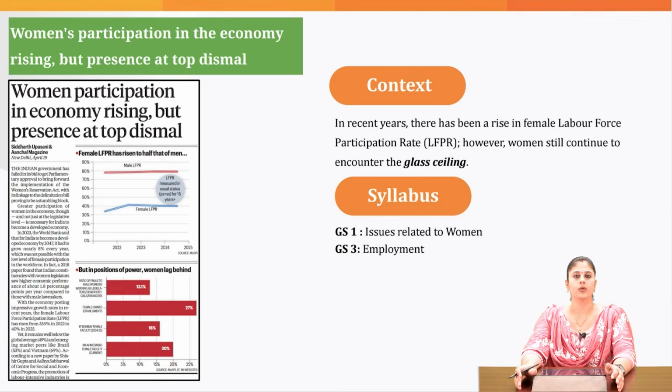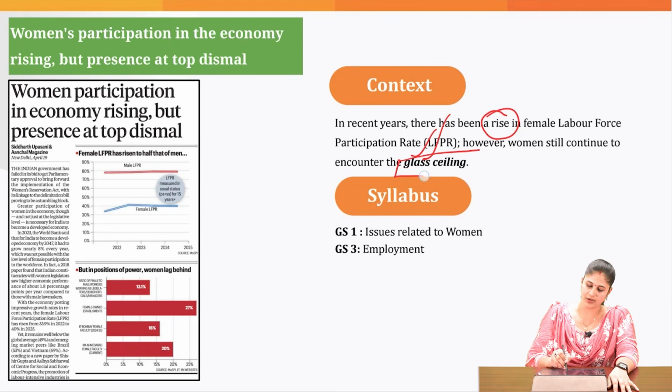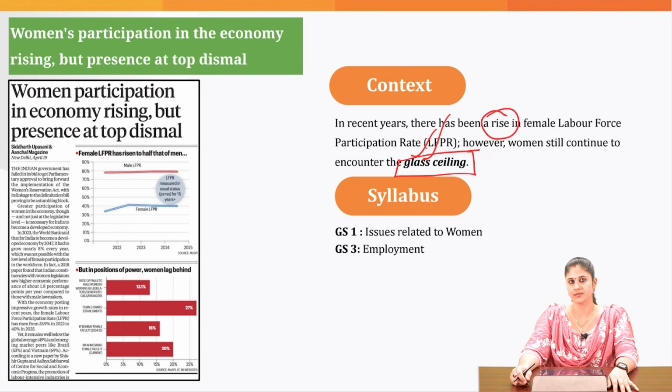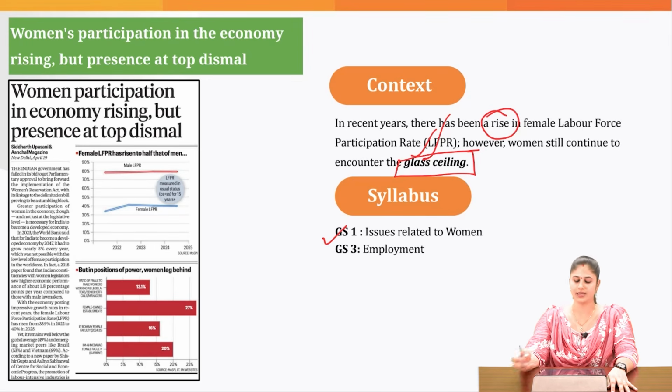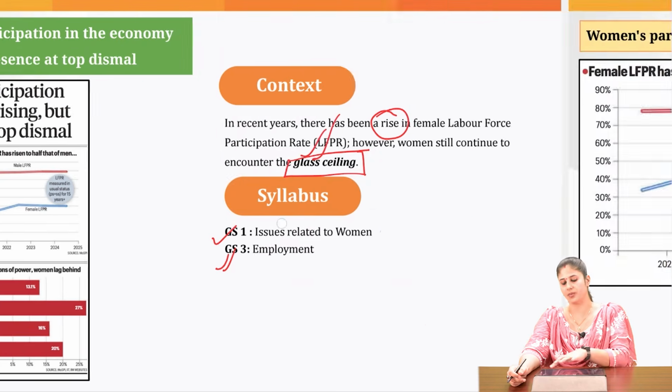So, stay tuned. Now, beginning with the first topic, which is dealing with female labor force participation rate. When it comes to the Indian economy, what we are witnessing in recent times is that the female labor force participation rate has improved over a period of time. But at the same time, very few females are reaching managerial positions or key leadership roles. This is referred to as the phenomenon of glass ceiling. Women continue to witness this phenomenon of glass ceiling in Indian society. This topic we can associate with GS paper 1, issues related to women, and at the same time you can also relate it with GS paper 3, issues relating to the Indian economy, precisely employment.